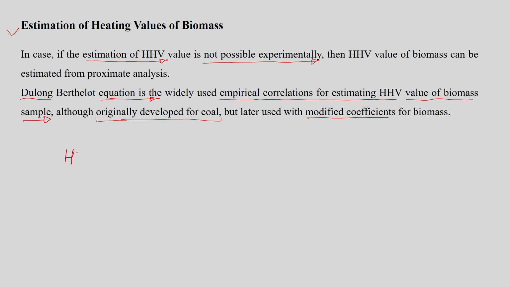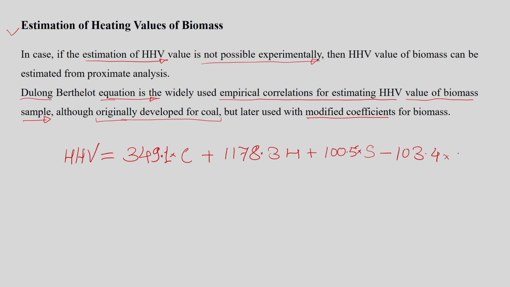So the equation is in the form of HHV is equal to 349.1 times the carbon content in the sample, plus 1178.3 times the hydrogen content in the sample, plus 0.5 times the sulfur content in the sample, minus 103.4 times the oxygen content in the sample, minus 15.1 times the nitrogen content, minus 21.1 times the ash content of the sample to be analyzed.